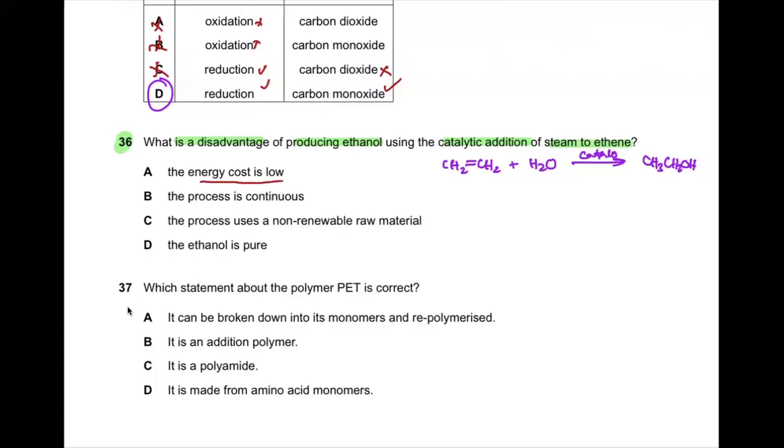We are asking for the disadvantage. The energy cost is low. If it's low, how could it be a disadvantage, right? The process is continuous. Yeah, it's a continuous process. It's not reversible. So again, it's not a disadvantage.